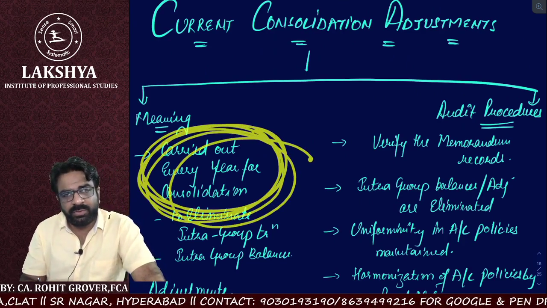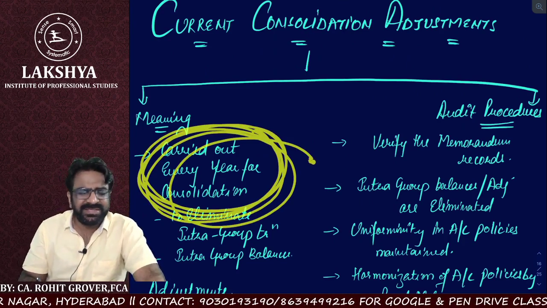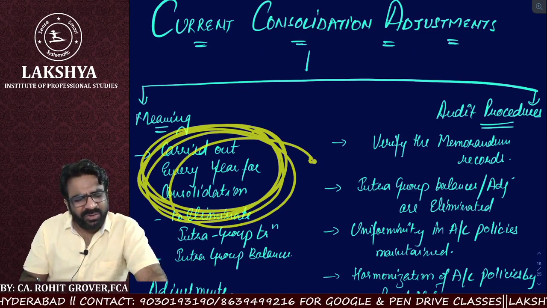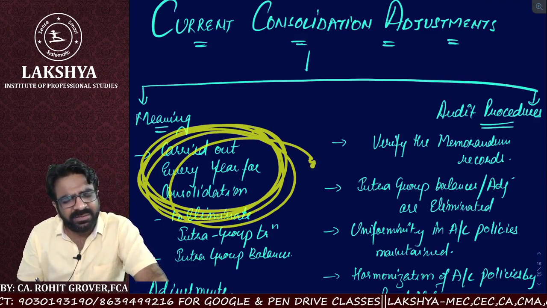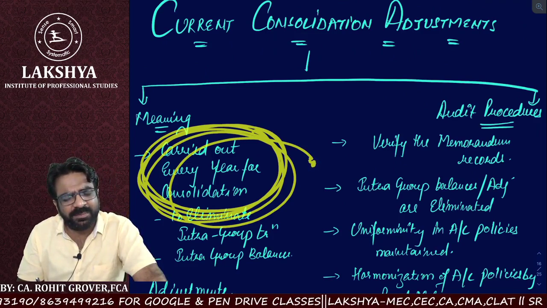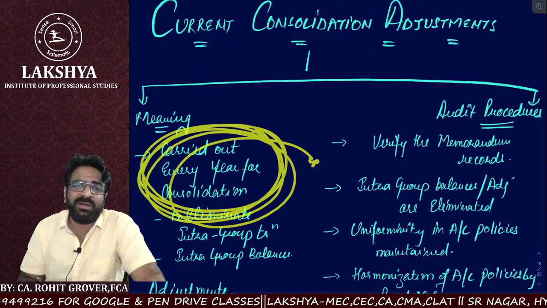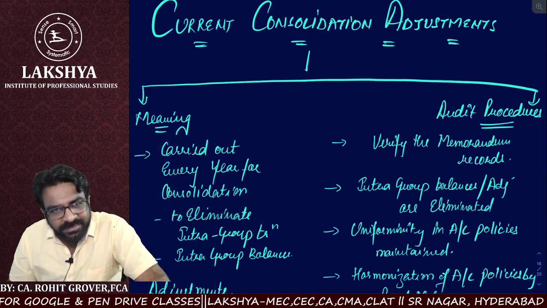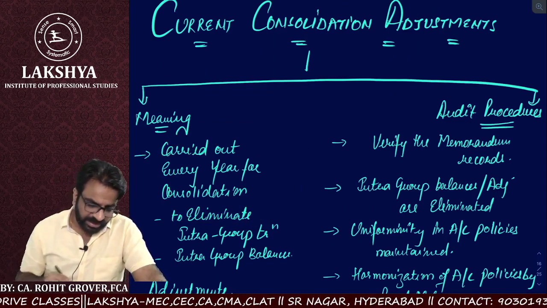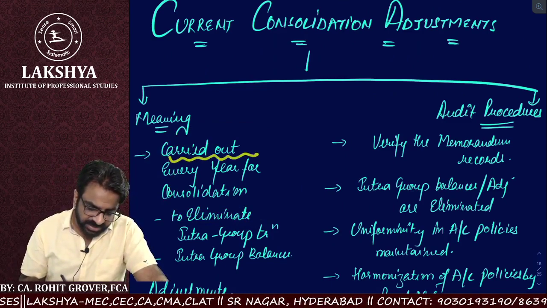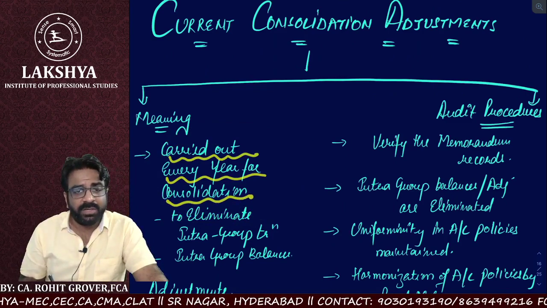Sir, how will we come to know? Very simple. Goodwill, are you going to calculate it every year? No. Are you going to calculate minority interest every year unless changes take place? No. So those two are permanent. Remaining all are current consolidation adjustments, those carried out every year for consolidation.